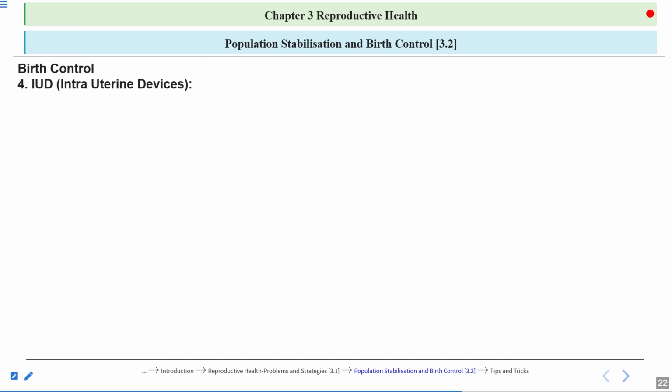Next one is the intrauterine devices. These devices are inserted through the uterus, and these devices increase the sperm phagocytosis. So see, questions can come from here. How do these intrauterine devices work? How do the chemical methods work? The questions can come from here.